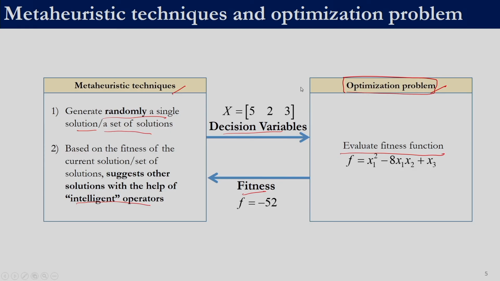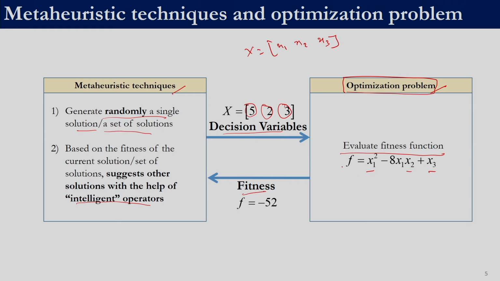So, if we take an example, right. So, let us assume that we have a 3 variable problem x1, x2, x3, right, and they are arranged in this order, right, that the first variable is x1, second variable is x2, third variable is x3, right. So, here phi 2 3 indicates that a value of phi has been assigned to decision variable 1, a value of 2 has been assigned to decision variable 2, and a value of 3 has been assigned to decision variable 3, right. So, now that is sent to the optimization problem.